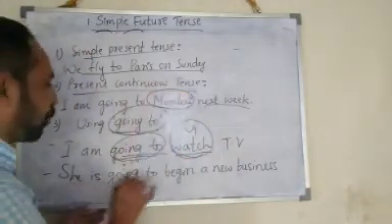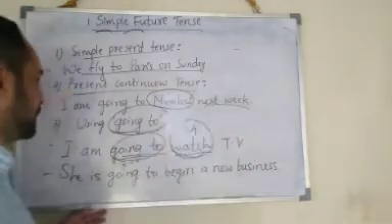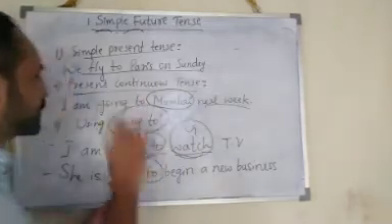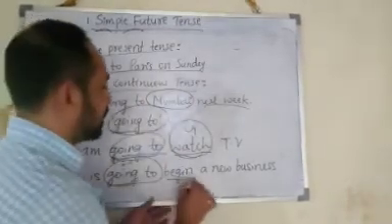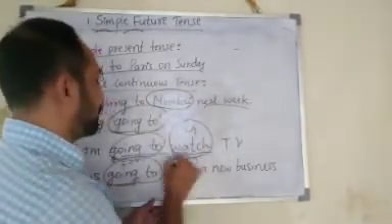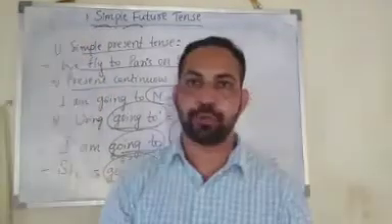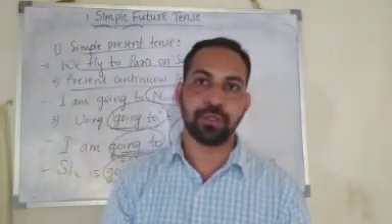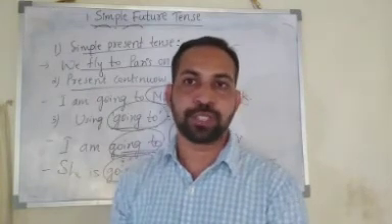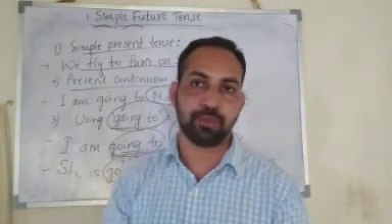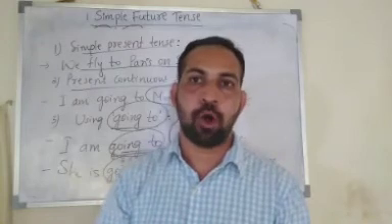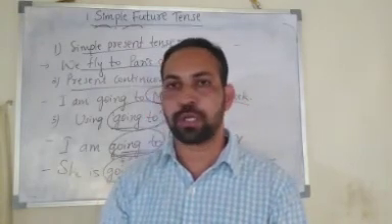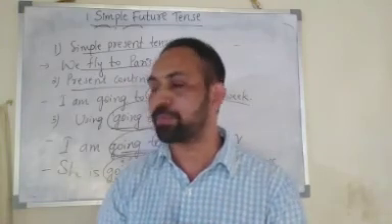Next, she is going to begin a new business. So going to is the usage. Begin is the V1 verb. To express suggestions and offers, you can only use the auxiliary verb shall. Okay? I hope you understood this. I will give you homework in your WhatsApp group. Thank you.